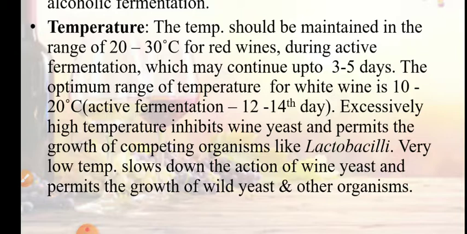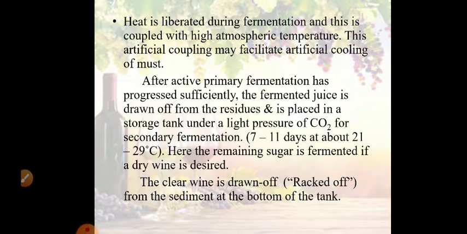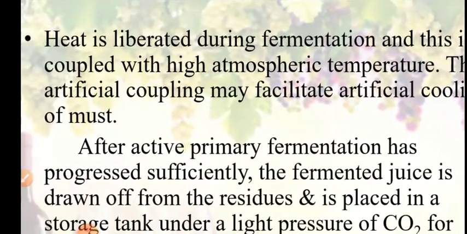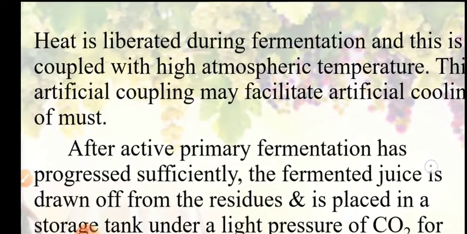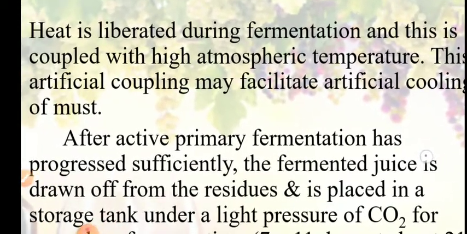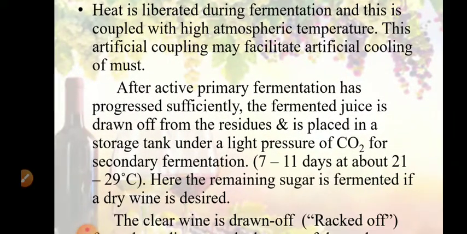Very low temperatures slow down the action of wine yeast and permit the growth of wild yeast and other organisms. So we have to maintain the temperature in the range of 20 to 30 degrees when we are making red wine. Heat is also liberated during fermentation, coupled with the high atmospheric temperature. This may necessitate artificial cooling of the grape must. Grape must is grape juice.